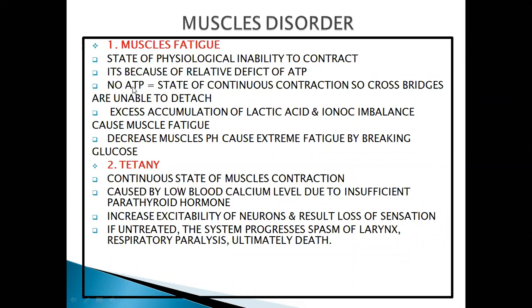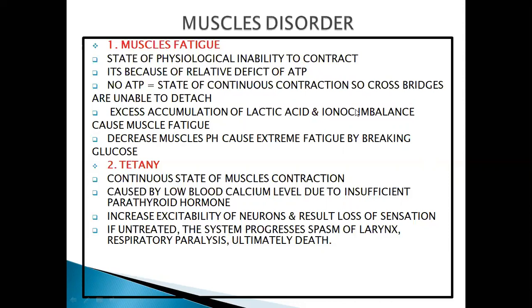When there is no ATP, it means a state of continuous contraction, so cross bridges are unable to detach. Hence the cross bridges don't work properly, as they are a part of your sliding filament model, which helps you to move. Hence when no ATP is there, it will not perform its function.